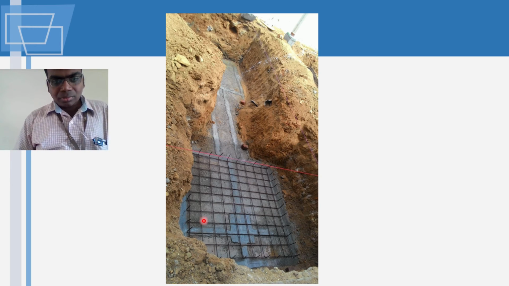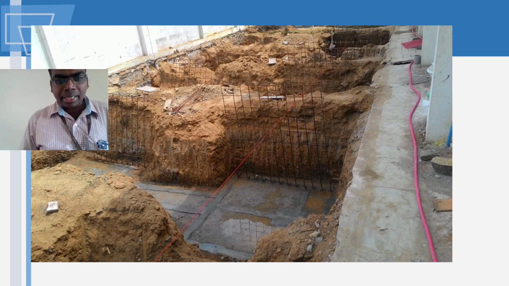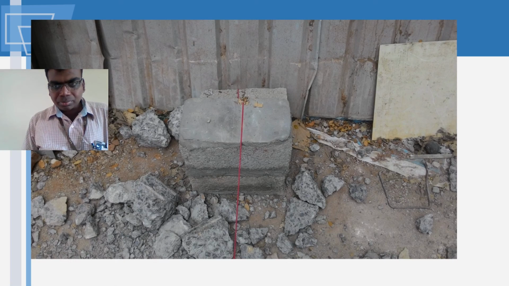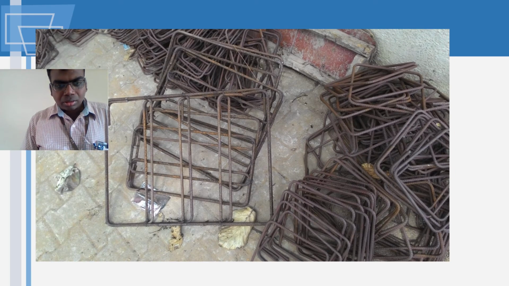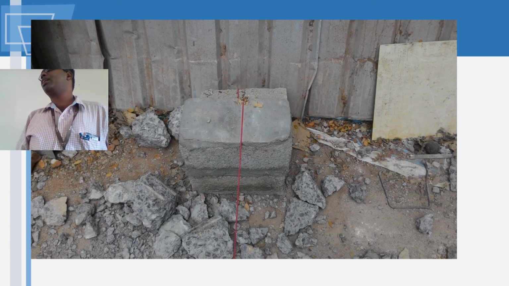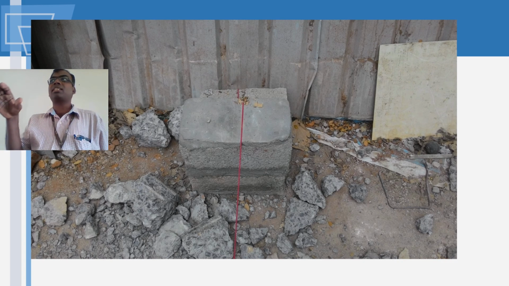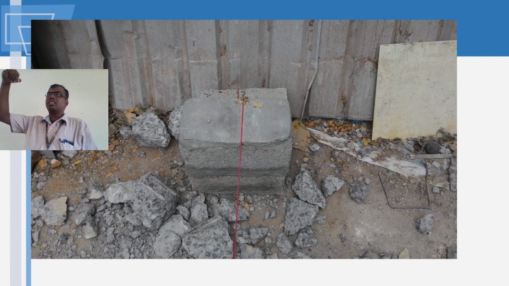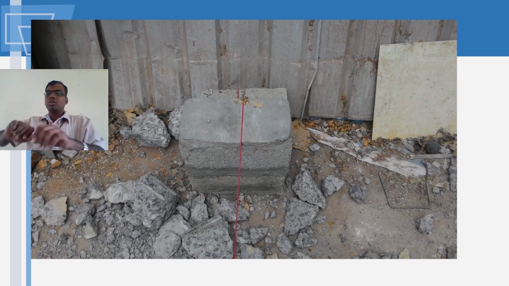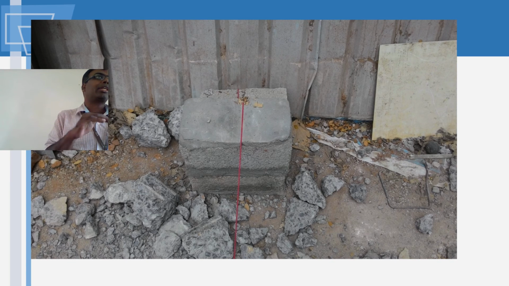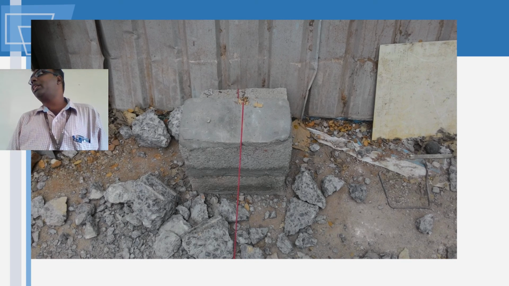Now under the reinforcement mat, you will have what is known as a cover block. Cover block is nothing but a cement paste. They will make a neat cement paste of very rich mortar. Then they will cut it like a birthday cake, and when it is wet, they will insert binding wire and keep it, so that they can tie it and keep the reinforcement away from the soil. Reinforcement, if it's touching the soil, is going to rust.